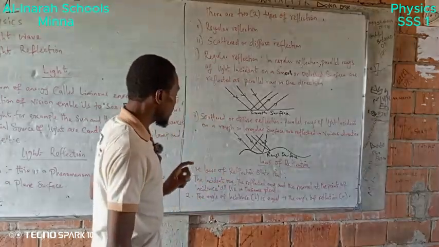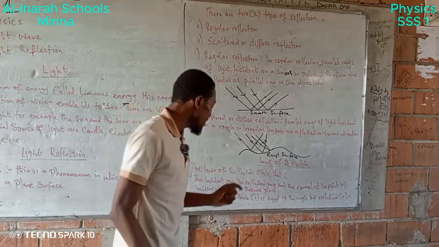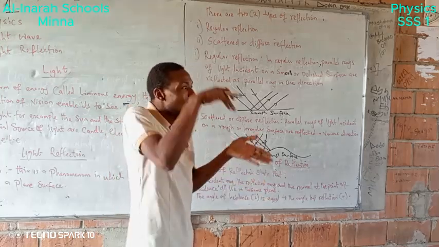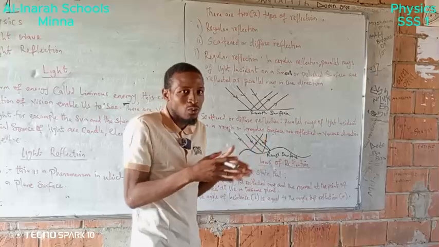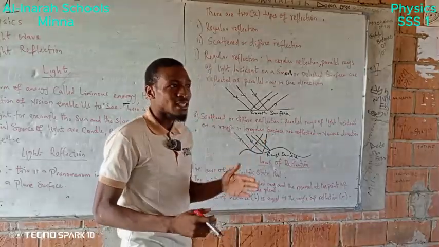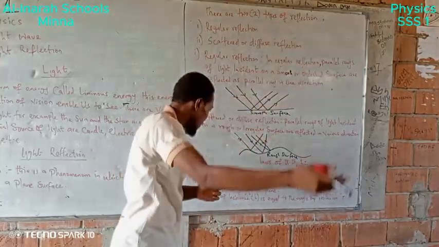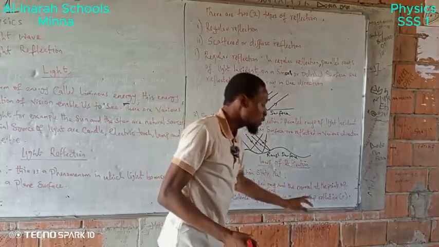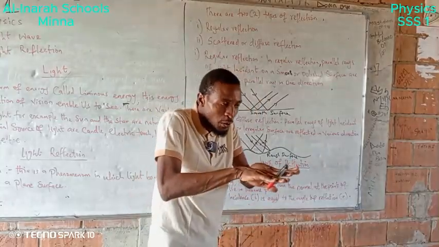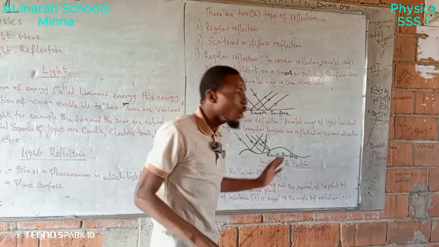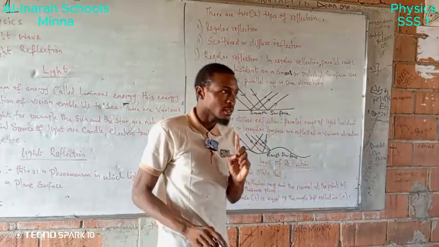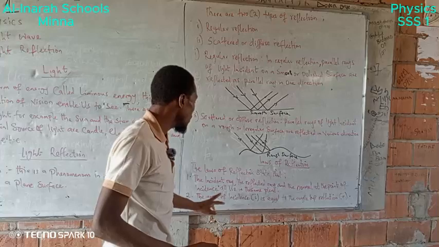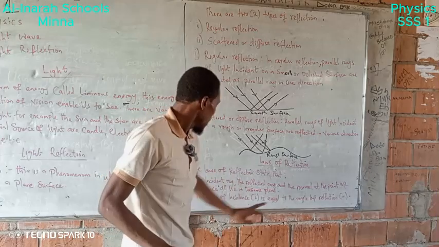This law is saying that the incident ray, the reflected ray, and the normal all lie on the same plane.